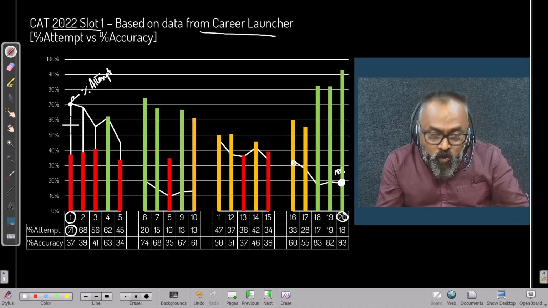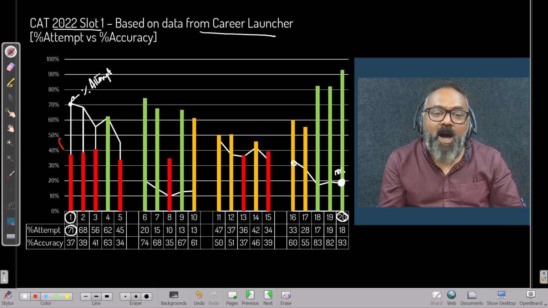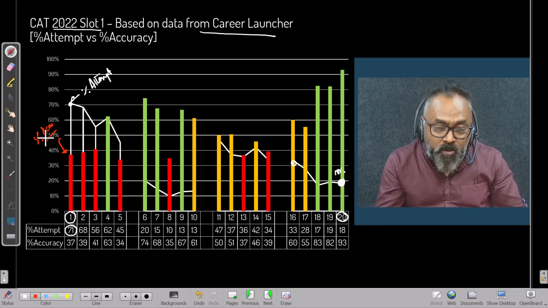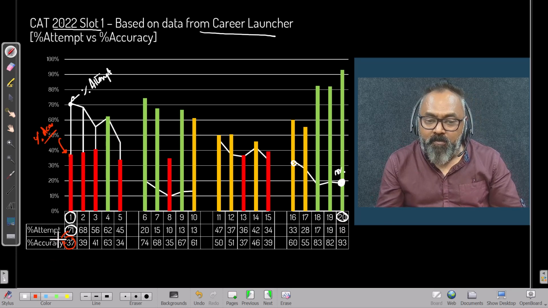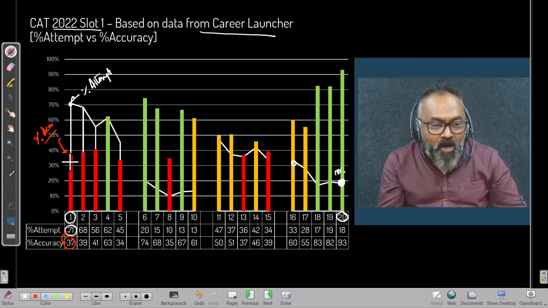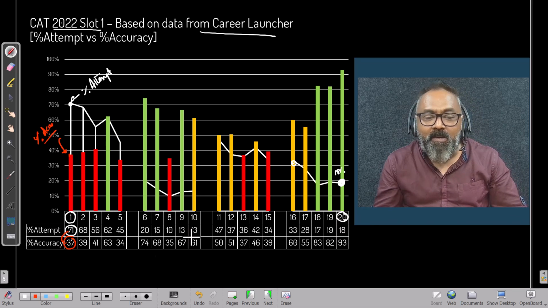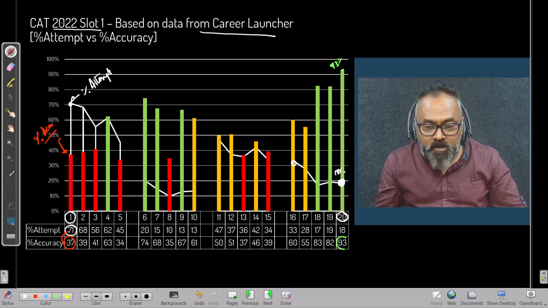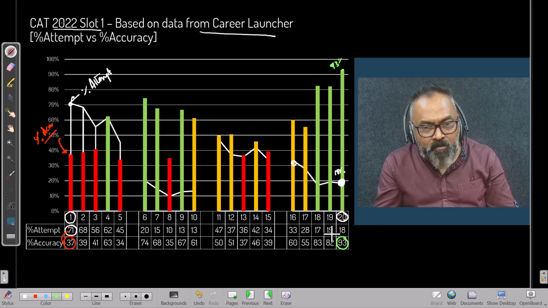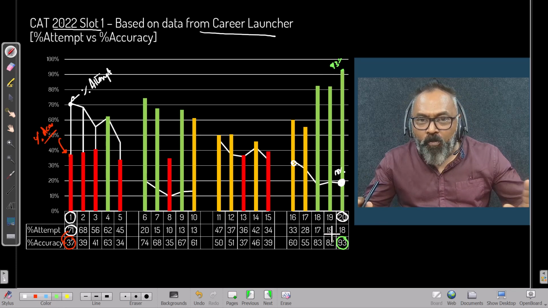And within those who attempted that question, this bar diagram talks about the percentage accuracy. How many of those students who attempted the question got the question correct? Which means what I can see here is 37% of the students among those who attempted got question number 1 correct. And here what we can actually see is 93% of the students who attempted a particular question got the question correct. And this is unbelievable data.